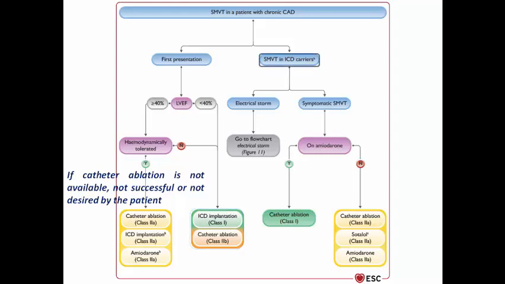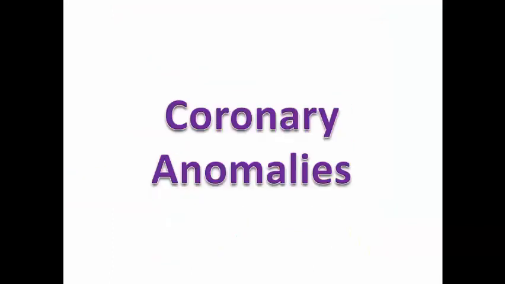If the patient is already an ICD carrier and he is having electrical storm, we manage it according to what we mentioned in the video on acute therapy of ventricular arrhythmias, and I am putting a link for this video here. If the patient has symptomatic sustained monomorphic VT and he is on amiodarone, go for catheter ablation. Not on amiodarone, just on beta blockers, we can replace the conventional beta blockers by sotalol. Catheter ablation here is class 2A without starting amiodarone, and of course it is appropriate to start amiodarone if not contraindicated.